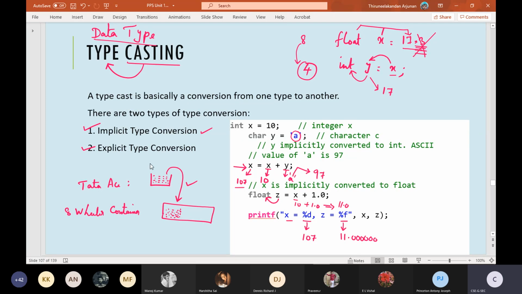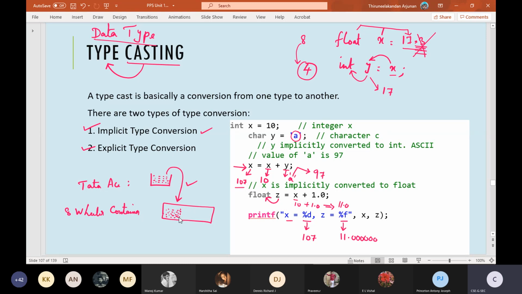Okay, this Tata Ace is a smaller person, but the container is a bigger person. We are trying to add the smaller person to a bigger person. So y is a smaller person, we are trying to add it with the bigger person. So implicitly they will not show any conflicts among them. Okay, smoothly they will accept, and then they will move forward.